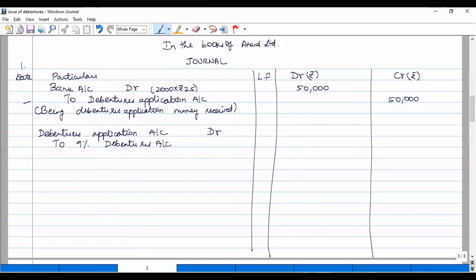This 50,000 is transferred to the debentures account. Being debentures application money transfer.